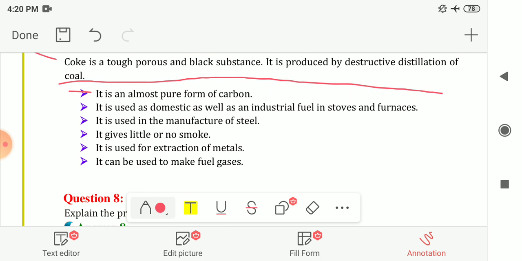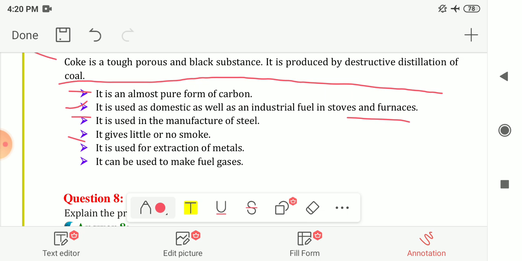The first one is that it is an almost pure form of carbon. It is the purest form of carbon. Next, it is used as a domestic as well as an industrial fuel in stoves and furnaces. In the home we are using it, as well as in industries, it is used as fuel in the stoves and furnaces. Next, it is used in the manufacture of steel.